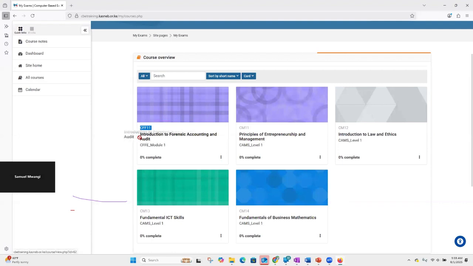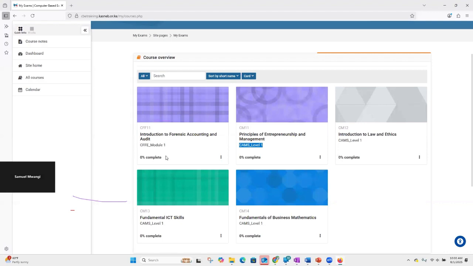It will have the title, which in this case is Introduction to Forensic Account and Auditing. And then this is for Module 1. It's under CFFE, Module 1. If I go to CAMS 11, you can see that's CAMS Level 1, and so on and so forth.